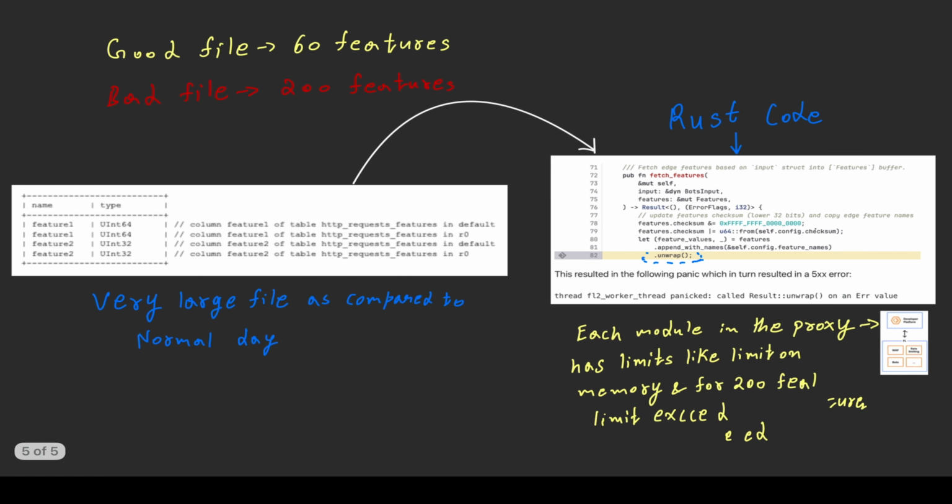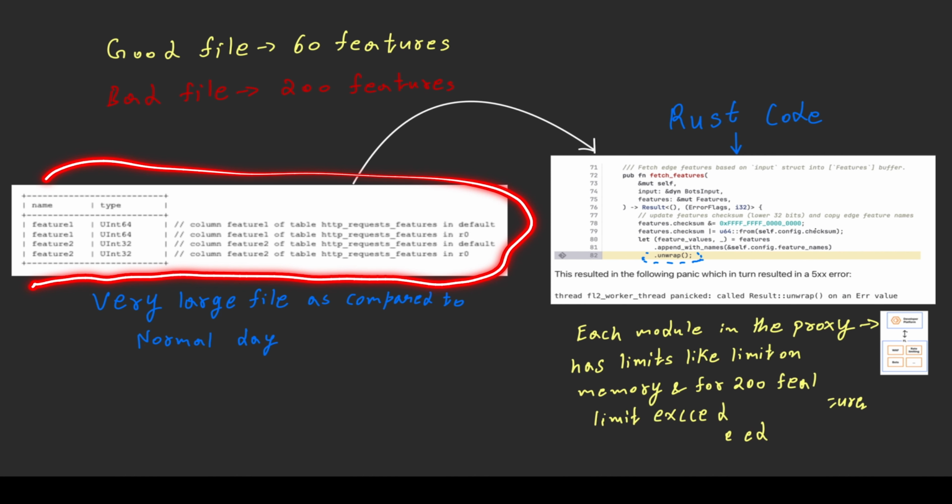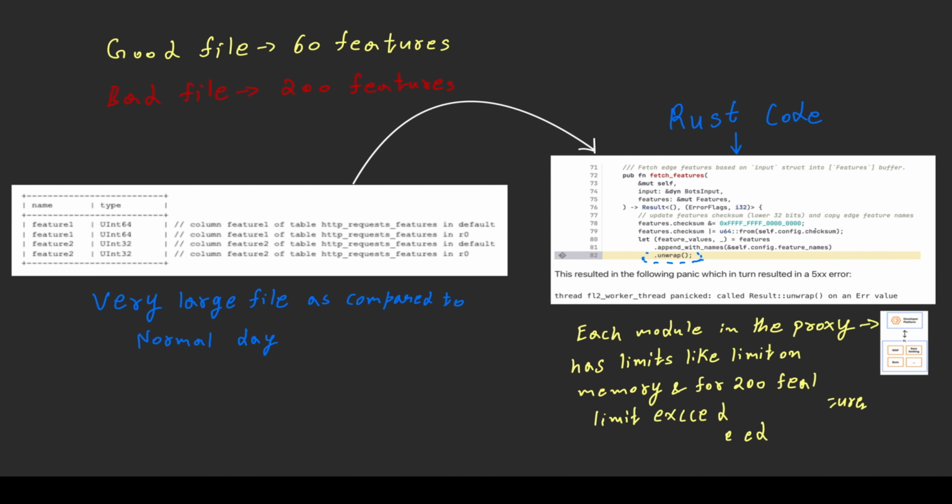So after that particular feature vector file is created, on a usual normal day, the good file has only around 60 features. But on the day of the Cloudflare issue, the bad file got 200 features, basically duplicate features from the other databases apart from the default database in ClickHouse DB. So as you can see here, feature 1 is duplicated, feature 2 is duplicated, and it was a very large file as compared to a normal day.